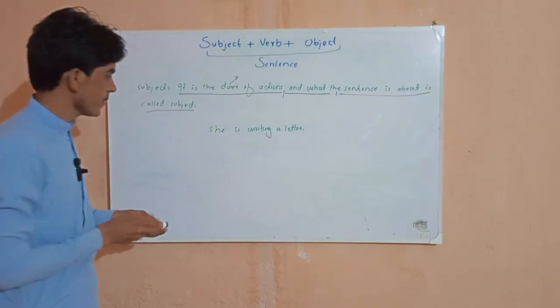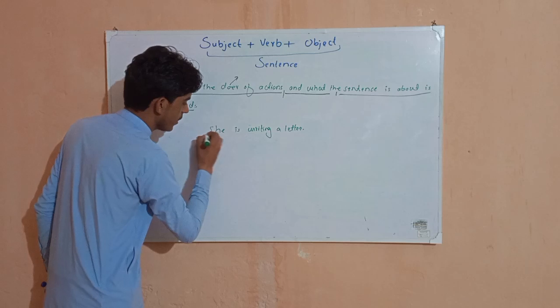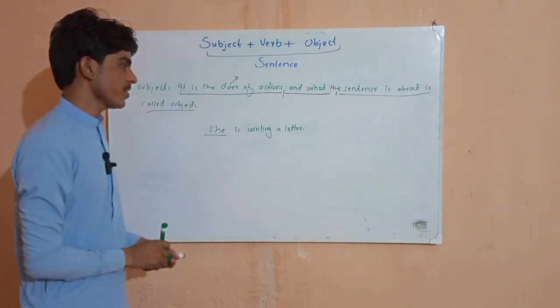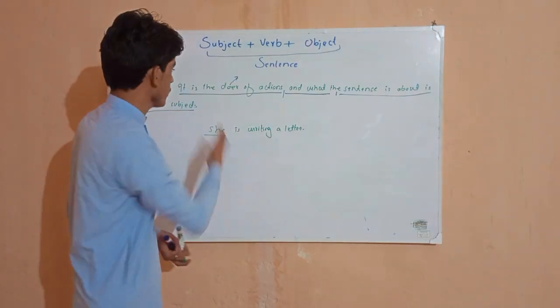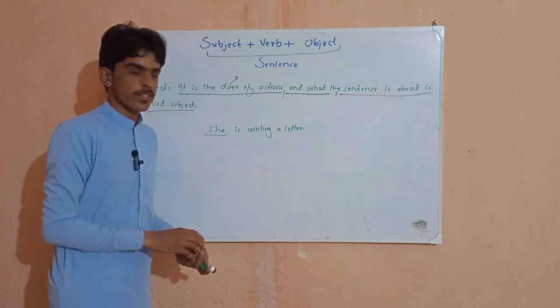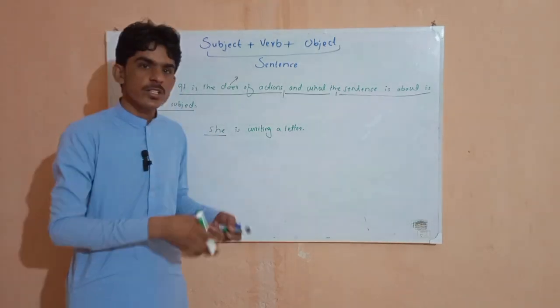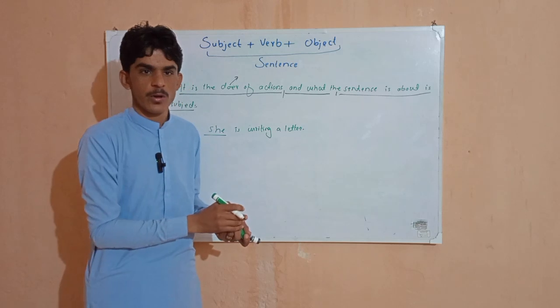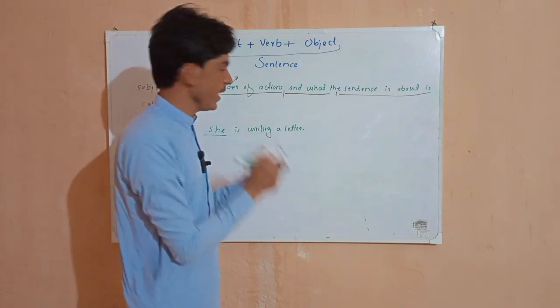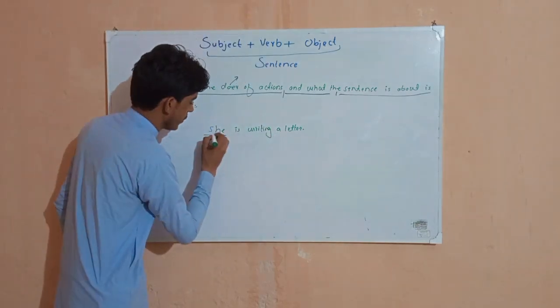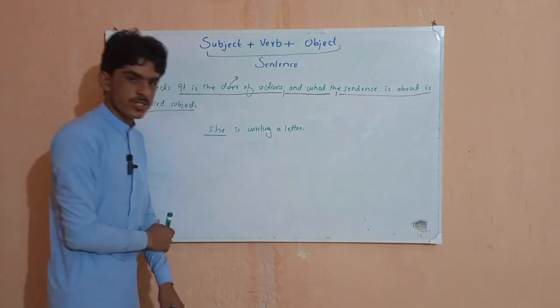In this sentence, she is our subject because she is doing the action. It is the doer of the action. She is doing what? She is writing a letter. वो एक लेटर लिख रही है. So in this sentence, she is our subject.